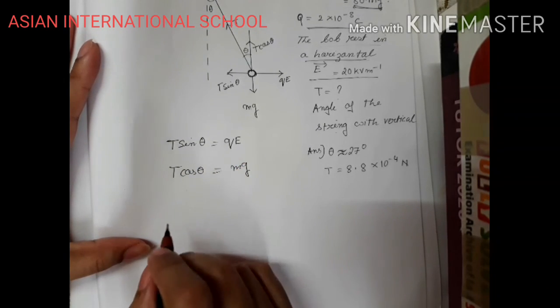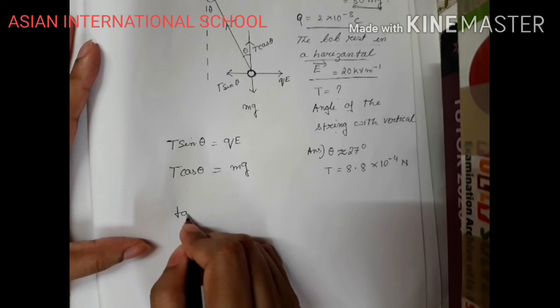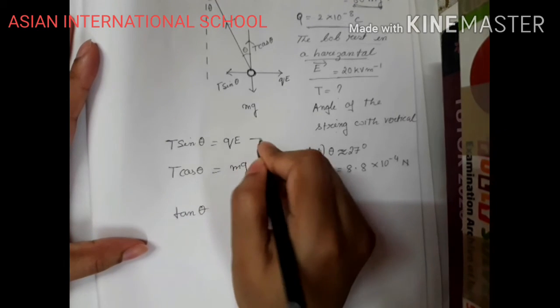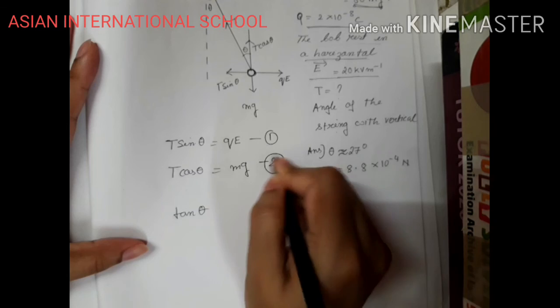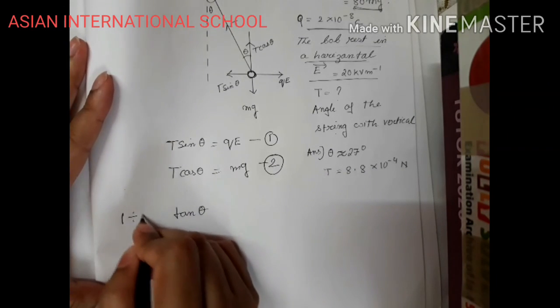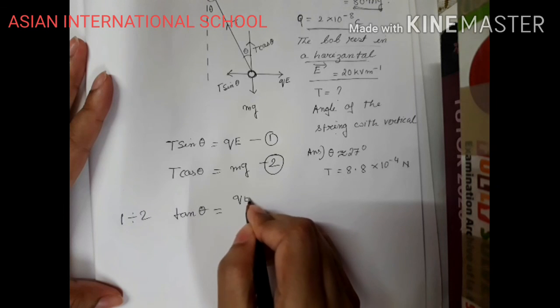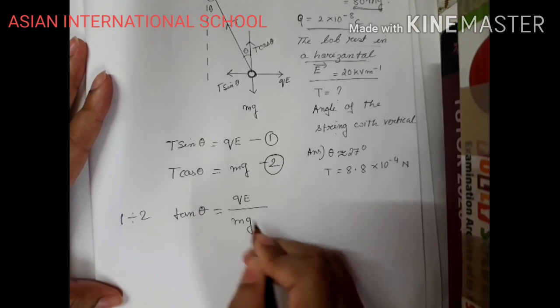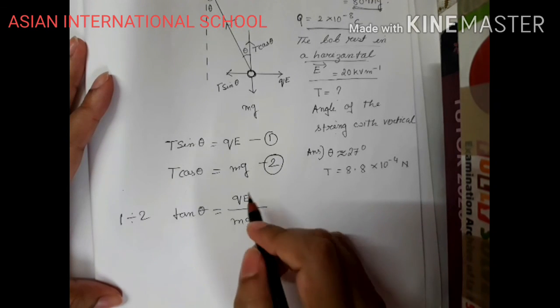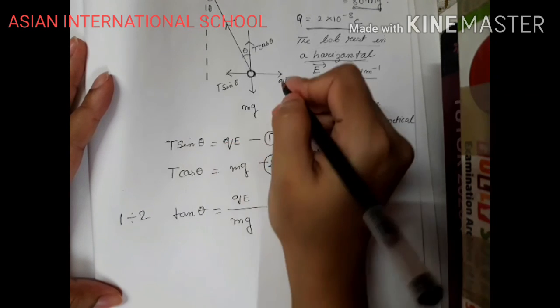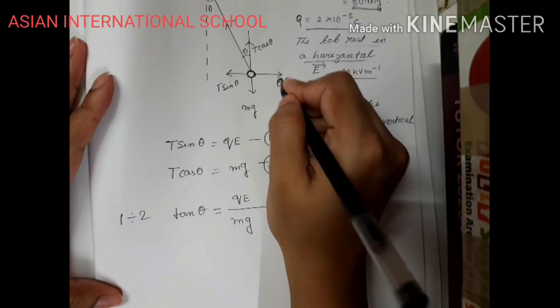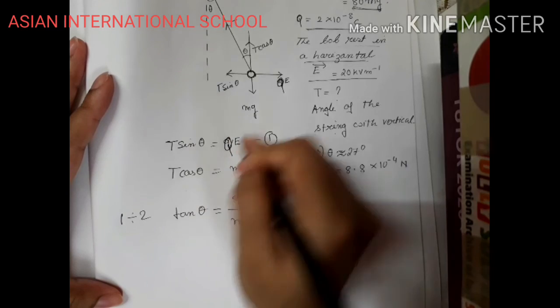I need to find out theta. Dividing both equations, this is equation 1, this is 2. Dividing 1 and 2, I get tan theta equals QE by mg. Put the values. Let me take this as big Q as it is given in the question paper.